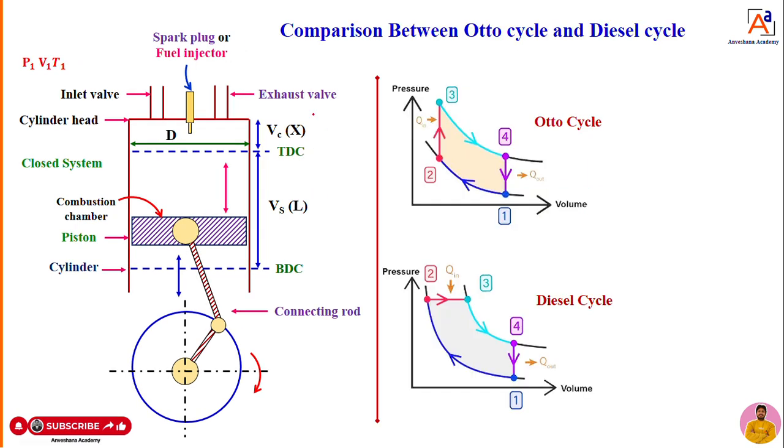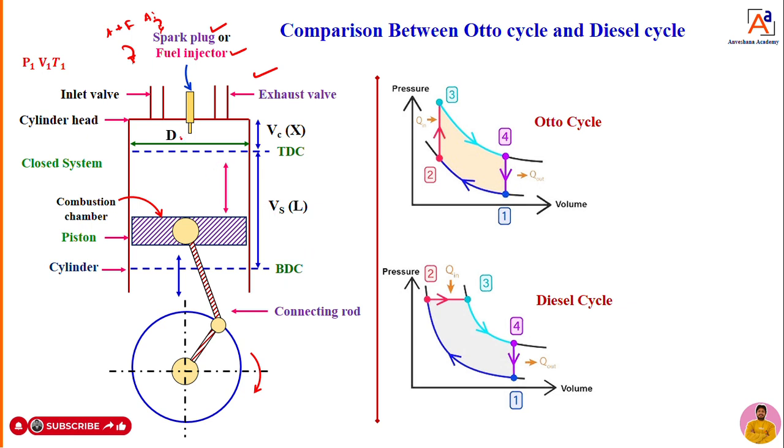Now you can see here. When it comes to a petrol engine, you take a spark plug. When it comes to a diesel engine, you take a fuel injector. In the suction stroke, in a petrol engine, we take in both the air-fuel mixture. But in a diesel engine, we take only air during suction. Then again, Vc, Vs, BDC and TDC all remain the same for both engines.